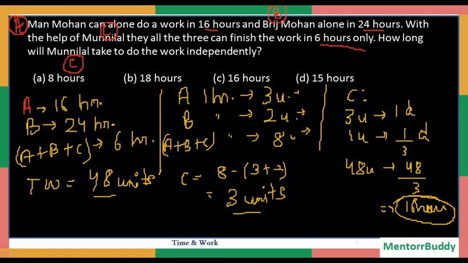That is option C, 16 hours. Mark one thing, C we had considered to be this man, that is Munilal, and the question was in what time Munilal will finish the task. That will be another 16 hours.